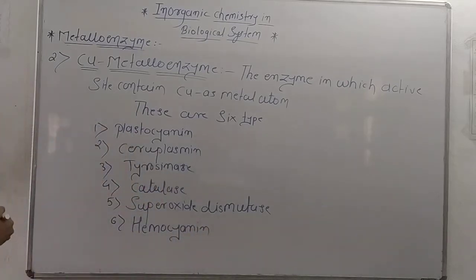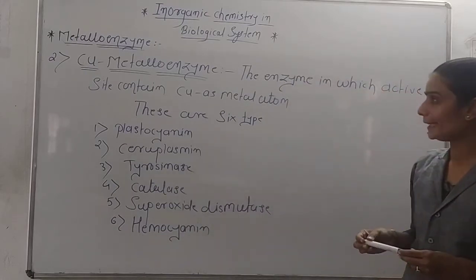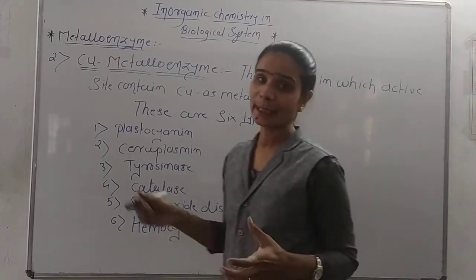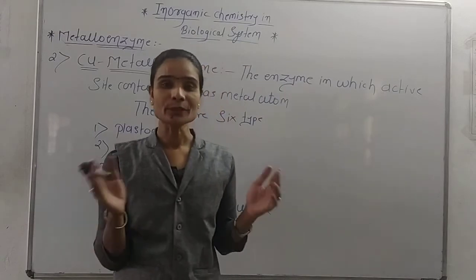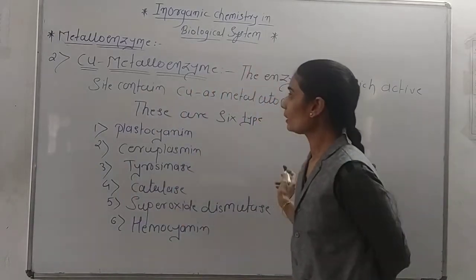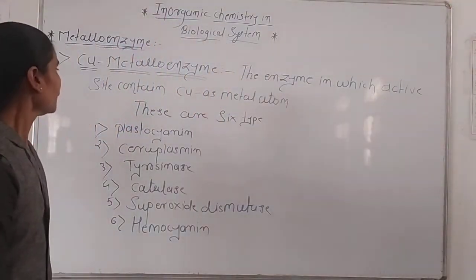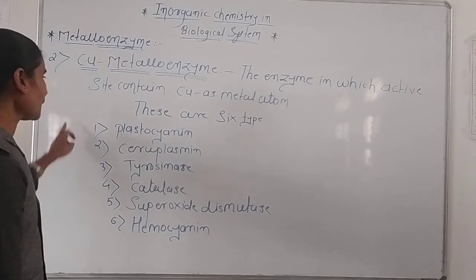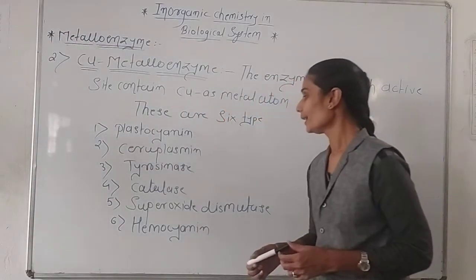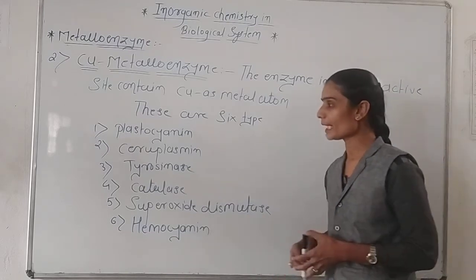Okay, so the second metalloenzyme, that is the copper metalloenzyme, is one in which the active site of the enzyme contains copper as a metal, and these copper metalloenzymes are 6 types: plastocyanine, ceruloplasmin, tyrosinase, catalase, superoxide dismutase and hemocyanin.